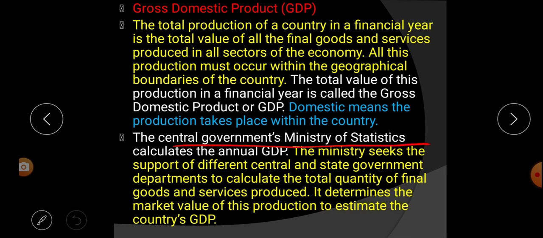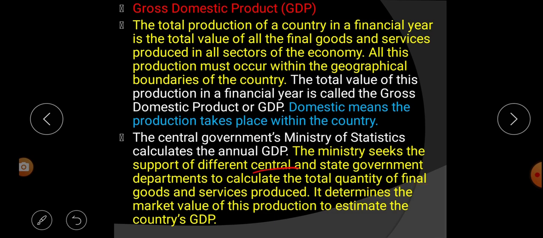The central government Ministry of Statistics calculates the annual GDP. The ministry seeks the support of different central and state government departments to calculate the total quantity of final goods and services produced. Which ministry? The central government Ministry of Statistics. They take the help of whom? The central and state government departments.